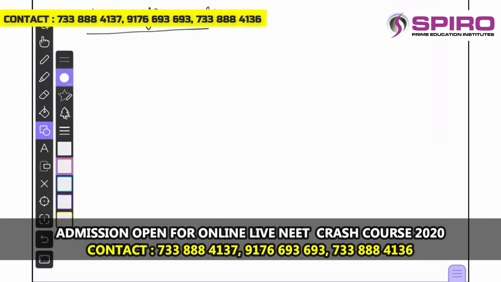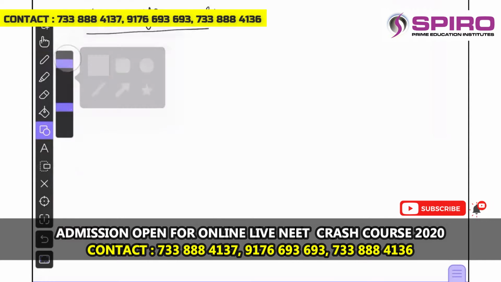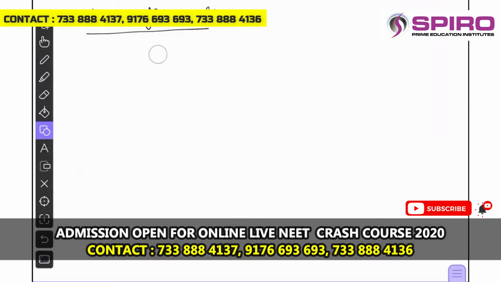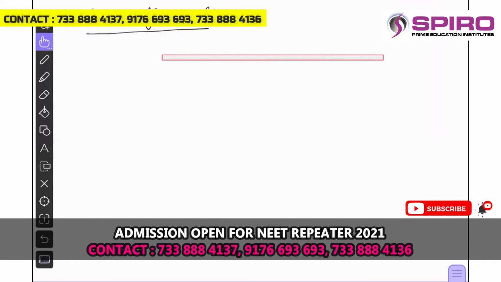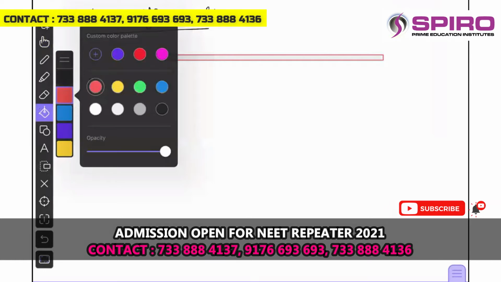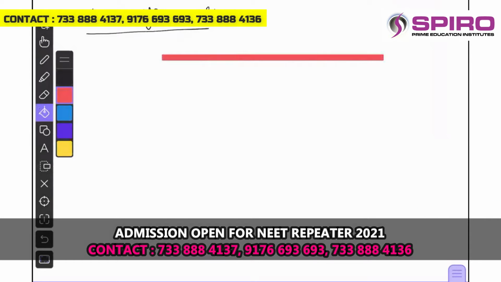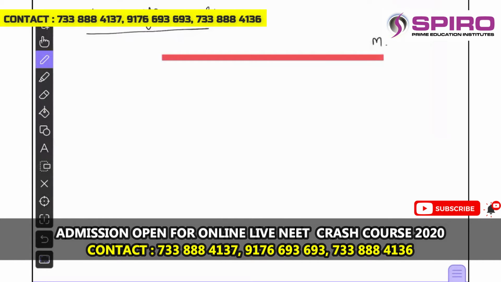The rod will be something like this. This is the thin uniform rod, let us suppose. And its mass is m. M is its mass. And its length is L. The total length of the rod is L.